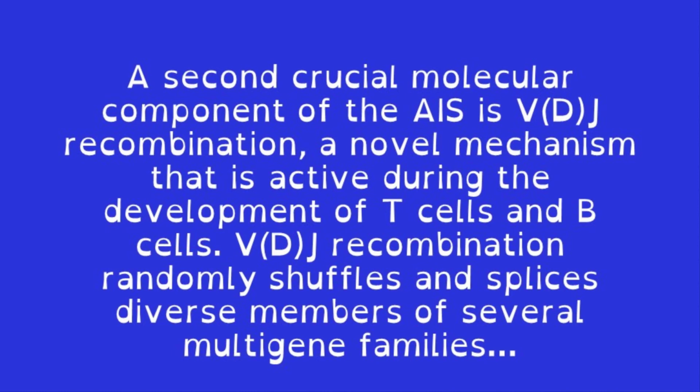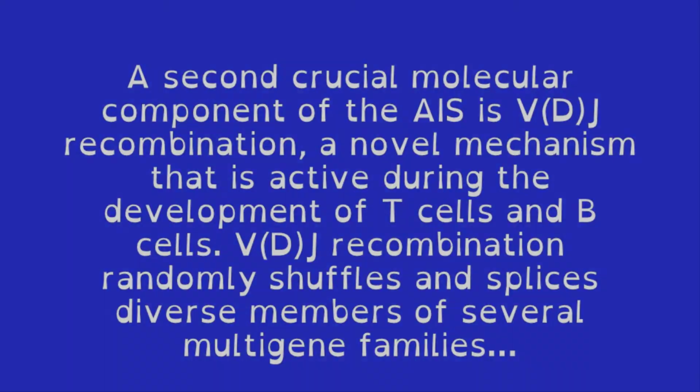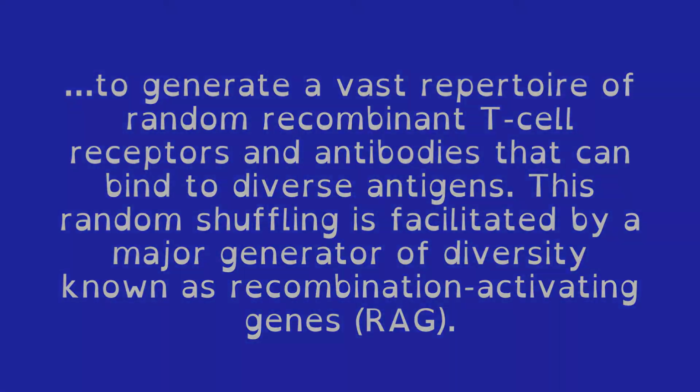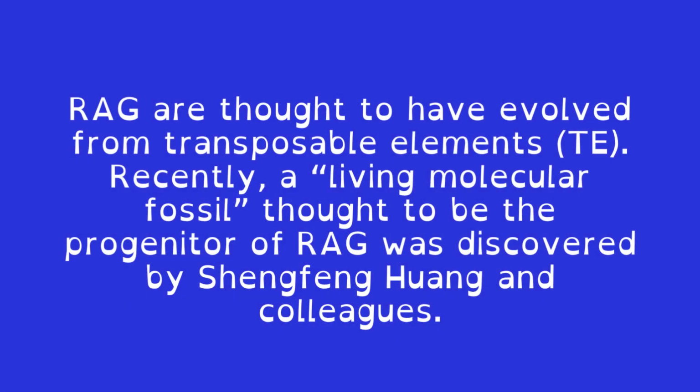VDJ recombination randomly shuffles and splices diverse members of several multigene families to generate a vast repertoire of random recombinant T cell receptors and antibodies that can bind to diverse antigens. This random shuffling is facilitated by a major generator of diversity known as recombination activating genes, RAG. RAG are thought to have evolved from transposable elements, TE.